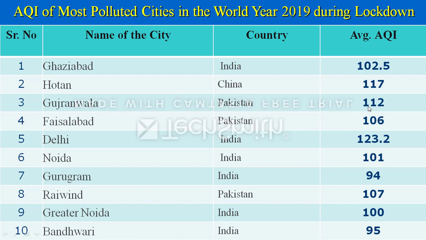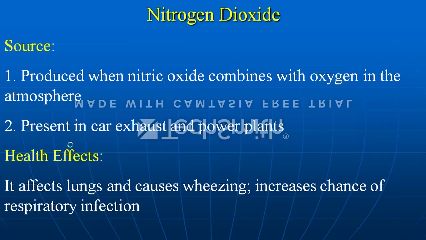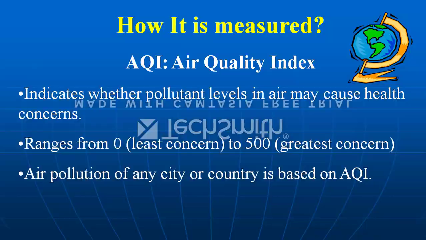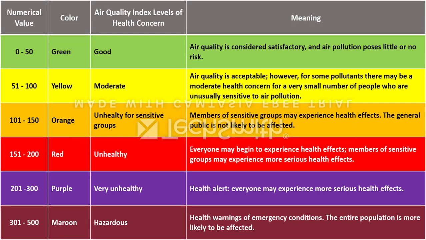Then Pakistan 112, Islamabad 106, Delhi 123.2. It is reduced but not to that level. Noida 101, Gurugram 94, Faridabad 107, Greater Noida 100, and Bandhwari 95. What we can say is that the air quality index has moved from the purple zone to the orange zone, meaning a bit okay, the environment is good.